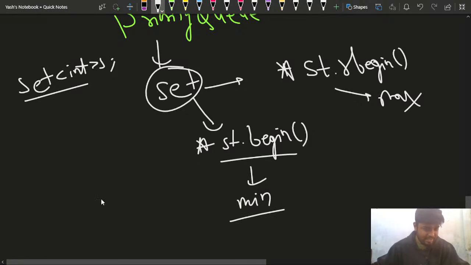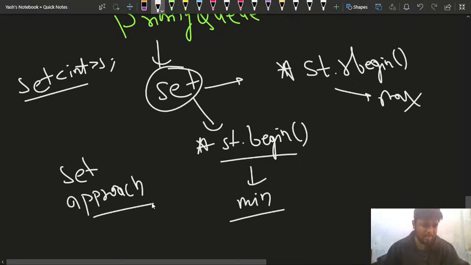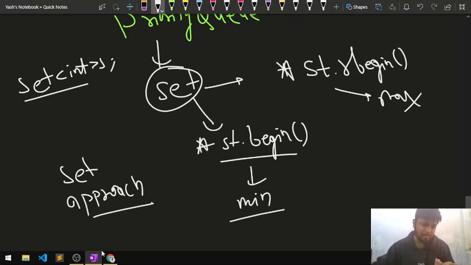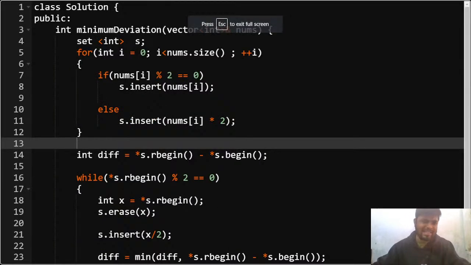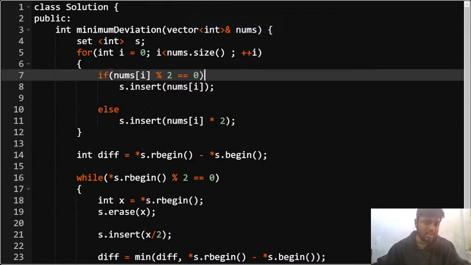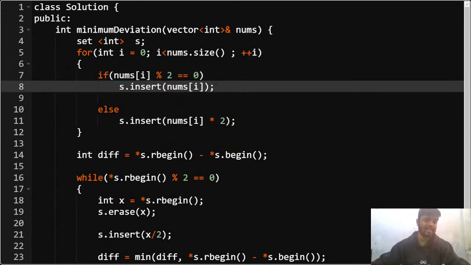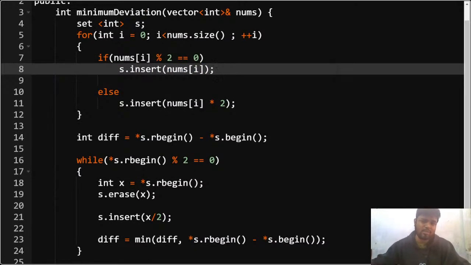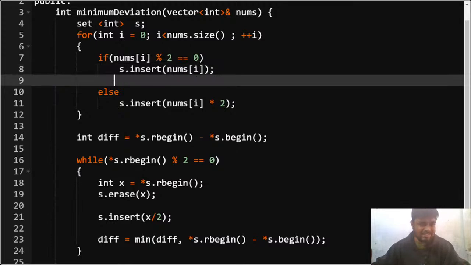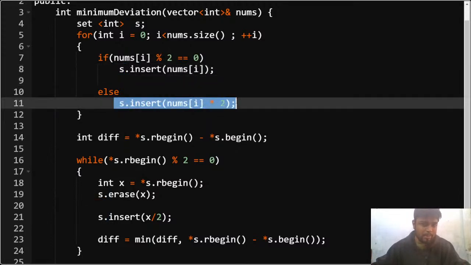Let me show you the set approach for this particular problem. It is very easy to implement, although I'll recommend thinking in the priority queue fashion, because it's much better in the thought process. If I have a particular number and it is divisible by 2, then I'm directly inserting it into the set, and the problem of duplicacy will also get removed. Duplicate numbers would not affect us much anyway, but the set helps in that way also. If the current number is odd, then I'm multiplying the number by 2.